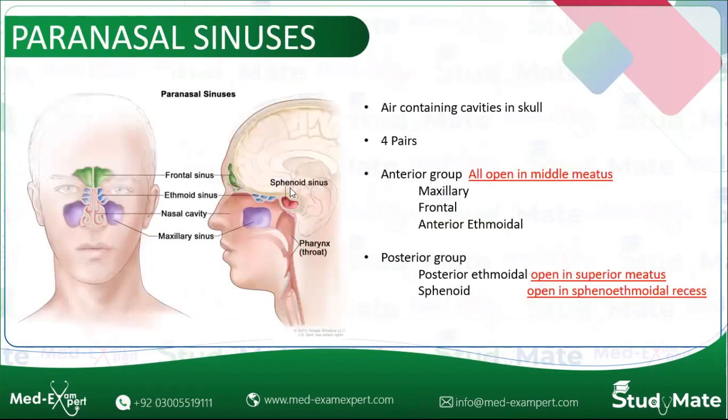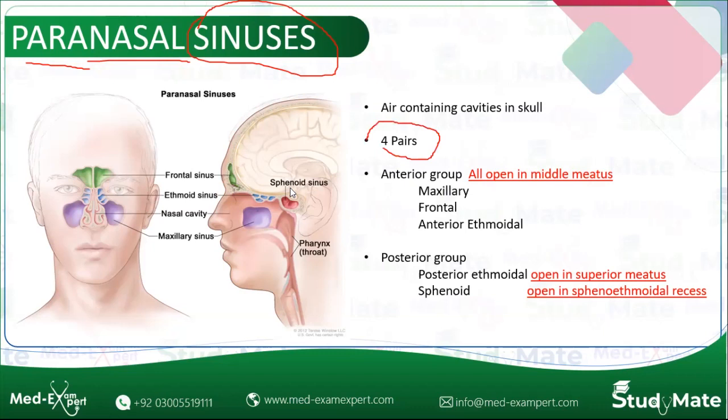So to begin with, first we will be seeing the anatomy of the paranasal sinuses. Paranasal sinuses are basically air-containing cavities in the skull. Sinuses mean air-containing cavity, and paranasal means around the nose. So paranasal sinuses means air-containing cavities in the skull. We basically have 8 total paranasal sinuses, which are divided into 4 pairs.